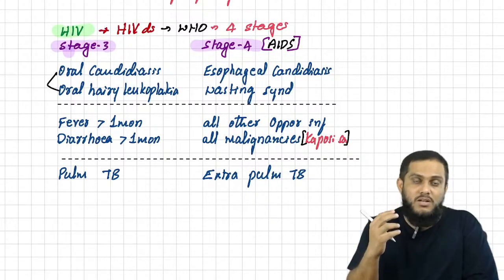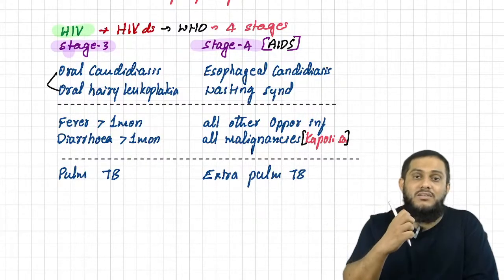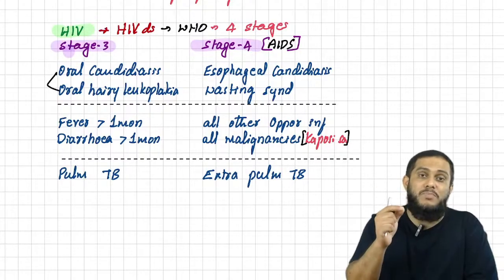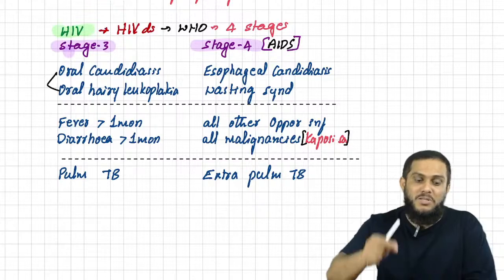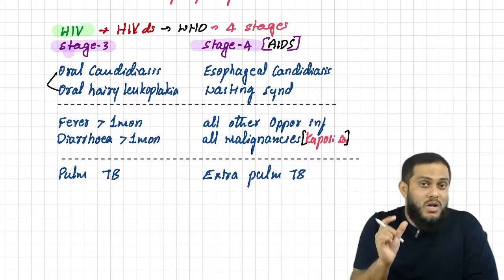When you rub this white color membrane, on repeated rubbing, the white membrane is removed in oral candidiasis. On rubbing, the white color membrane is not removed in oral hairy leukoplakia. Very important, this is what they ask. Oral candidiasis and oral hairy leukoplakia.